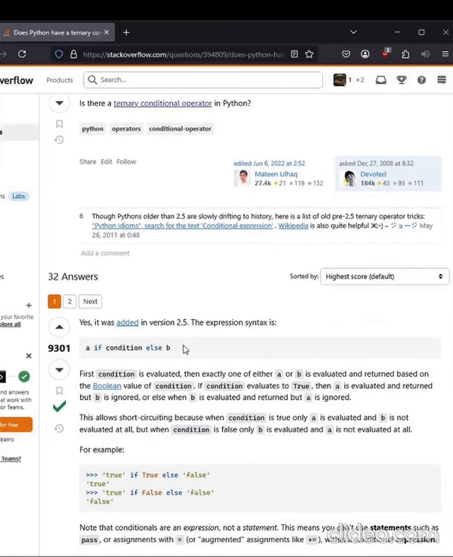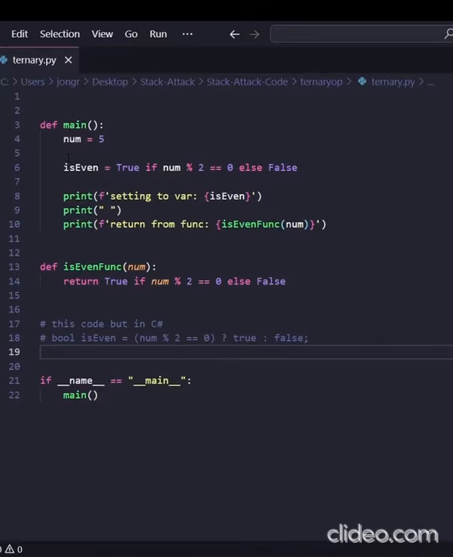But basically it's syntactic sugar for an if statement. So if you want to do an if statement in one line, you can do that. And here's like the basic format for it. So let's take a look at some code. So we can see here's our ternary operator, and we can set it equal to a variable.